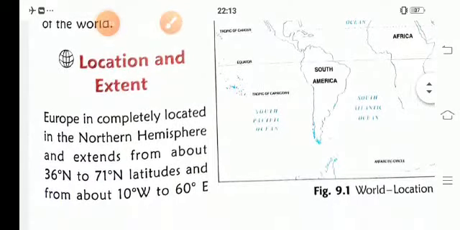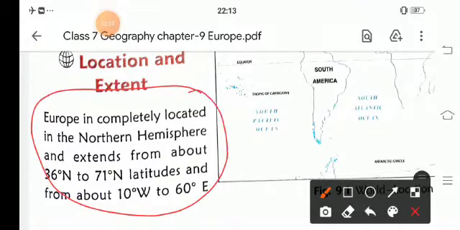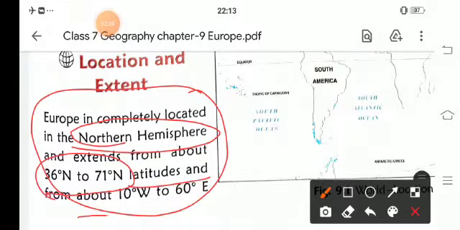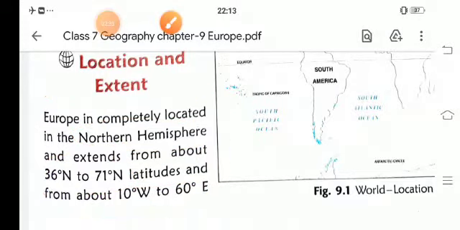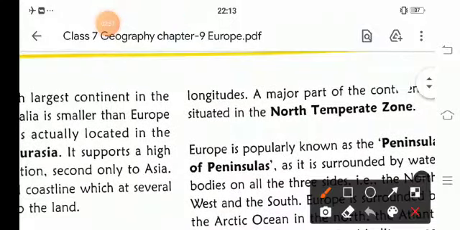The location and the extent. What is the location of Europe? Europe is completely located in the northern hemisphere. It extends from 36 degrees north to 71 degrees north in latitude, and 10 degrees west to 60 degrees east in longitude.